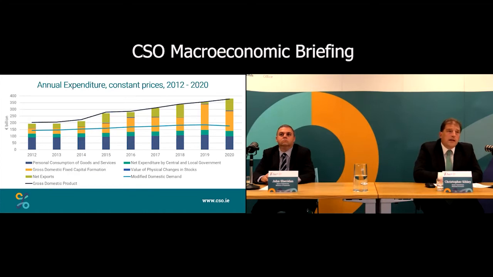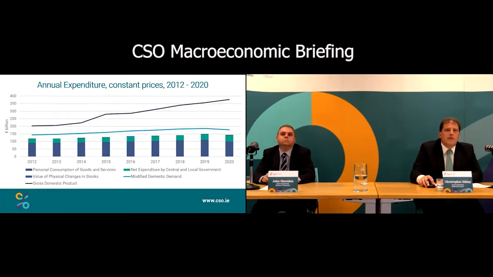But importantly, I think one of the driving factors on the expenditure side is exports are up 9.5%, and imports are down again related to IP. So we can peel away again the international elements to that. You can do this yourself on the website if you want to see this picture. And it transitions us from GDP down to our modified measure. So the modified measure, modified domestic demand, is down 4.9% for the year 2020.